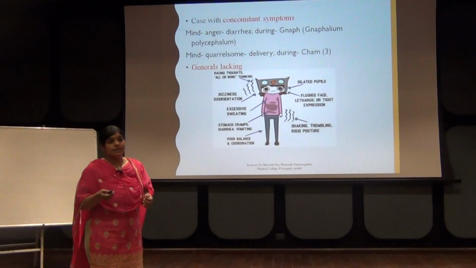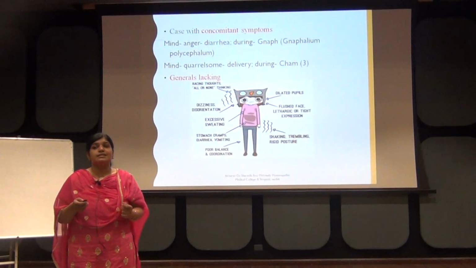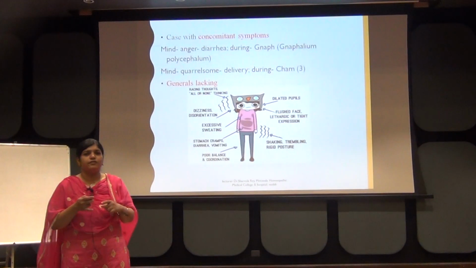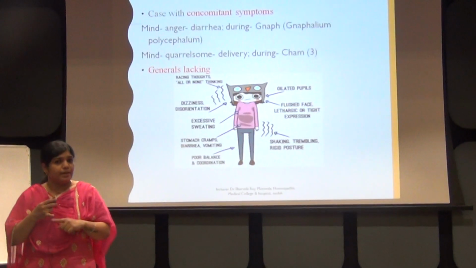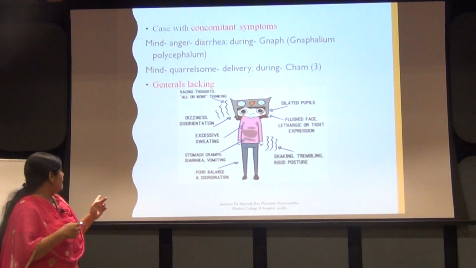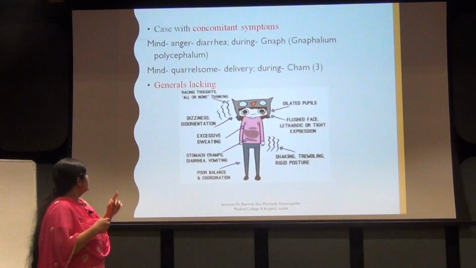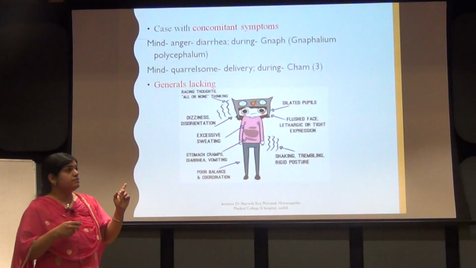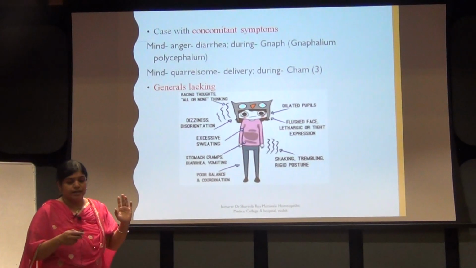Now, Bonninghausen can also be used when there is a lack of general symptoms. That is, even in a given case, if you are not getting a mental symptom, or you are not getting a physical general symptom, at that time you use only particular symptoms and repertorize the case.